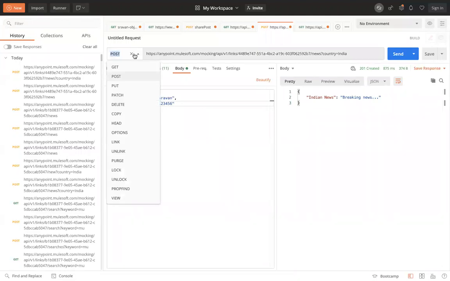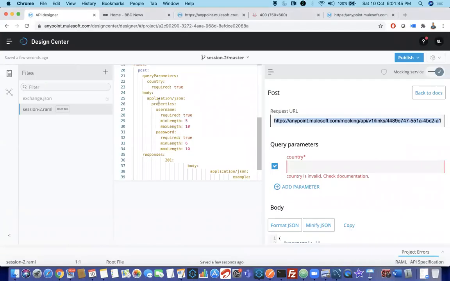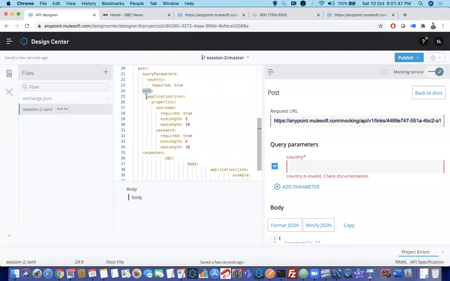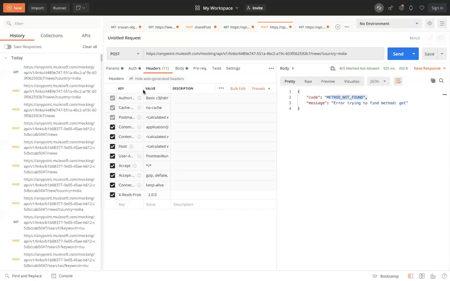Next, in place of POST, if you give GET, what will happen? It will say method not found. Okay, send back to POST because this is a POST method. Now in body, we have defined the type of response, application JSON. Here you are clicking JSON because this is automatic, but actually we call this parameter content type. You can see it in the header part. We will be passing that in content type, which is here.